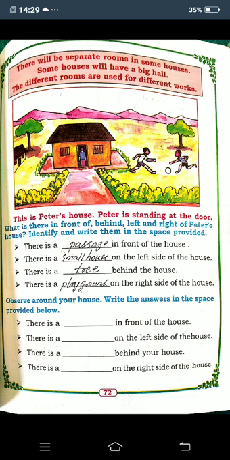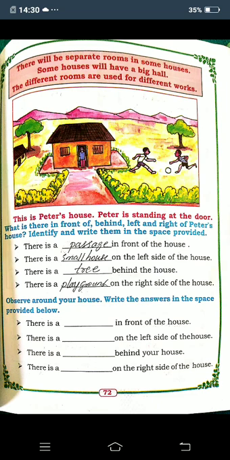Next, this is Peter's house. Peter is standing at the door. See here, there is a picture of a house, mountain, tree, and two boys are playing, and one man is standing near the door. That man's name is Peter. So this is Peter's house. Where is he standing, children? He is standing near the door. Now it is given here what is there in front of, behind, left and right of Peter's house. You must see this picture and write in the space provided.